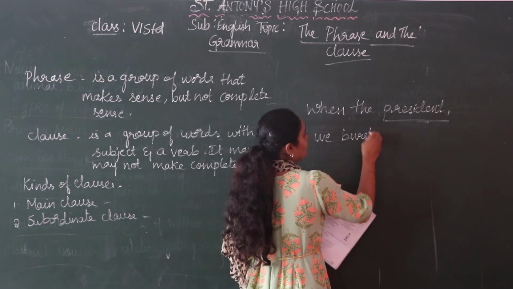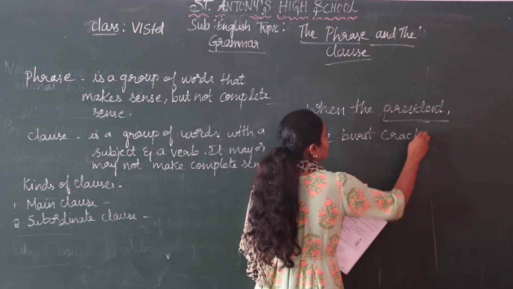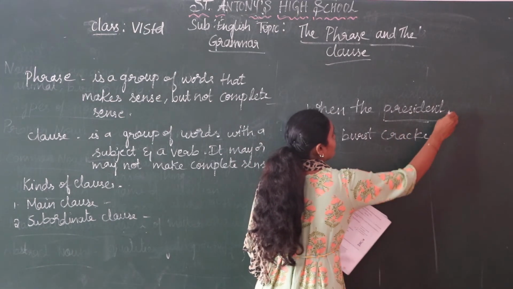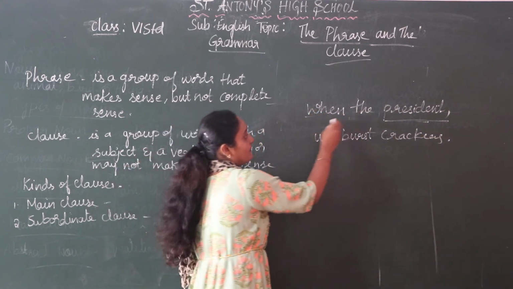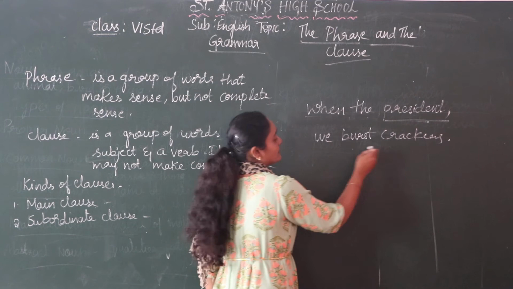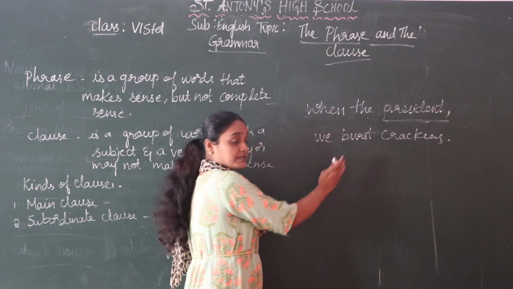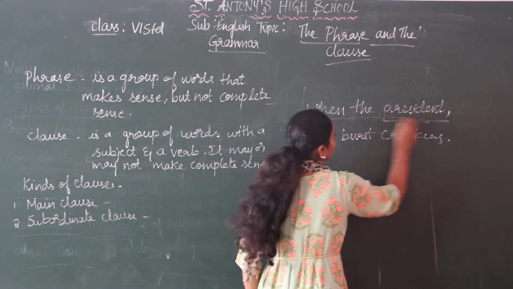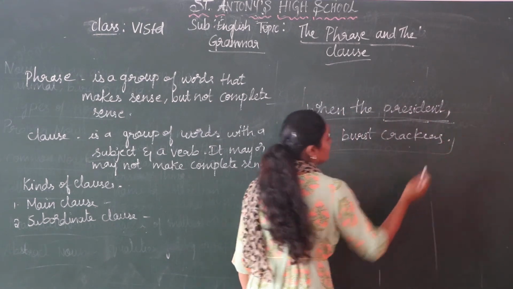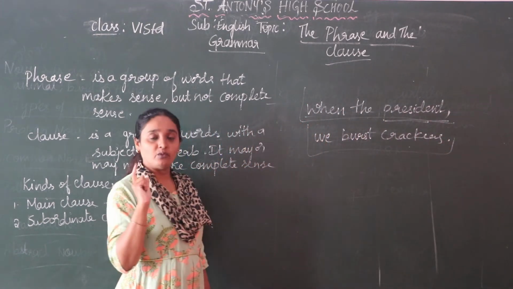But in the same continuing sentence, we have we burst crackers. So this is the same sentence. You put a full stop, starting with capital letters. So: when the president arrived, we burst the crackers. This is one part of the sentence and this is the other part, so here it is one complete sentence.